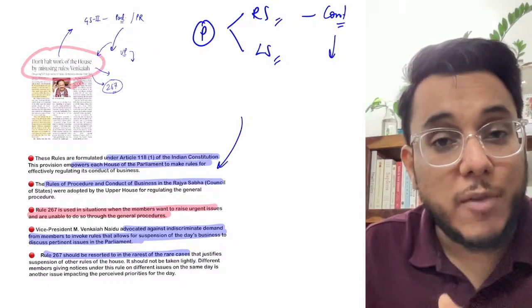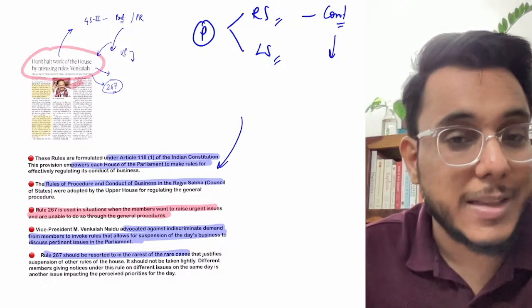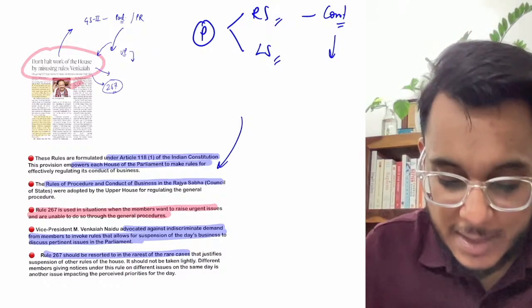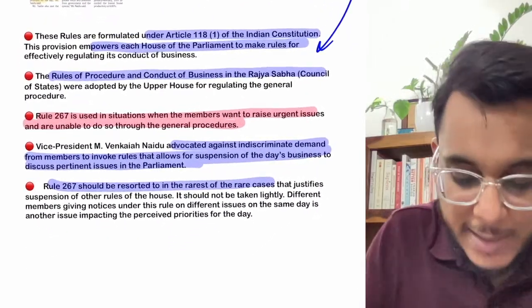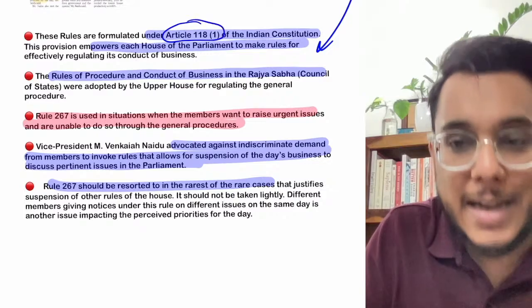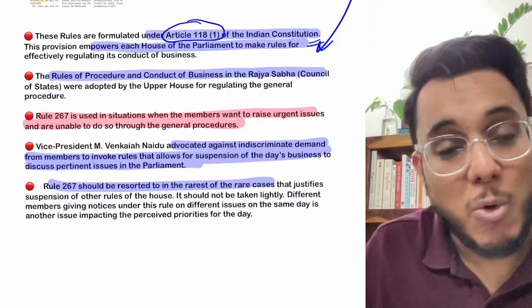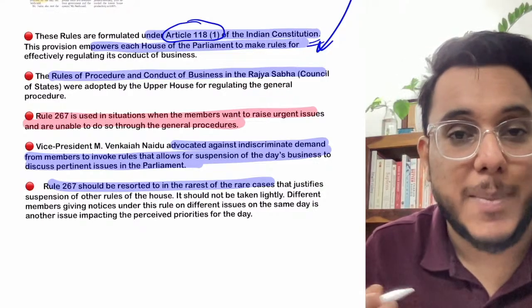So the Constitution of India empowered the Lok Sabha as well as Rajya Sabha that they can also come out with their own rules by which their functioning can be governed. Now guys, in this direction, there is one particular article in the Constitution of India, that is article number 118. Article 118 of the Indian Constitution allows that the houses of the parliament can make rules for their better functioning.